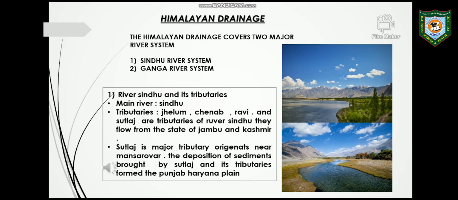Satluj originates near Mansarovar and flows westward. Punjab plains have been formed from the depositional work of this river and its tributaries. Sindhu flows through Pakistan and thereafter meets the Arabian Sea.